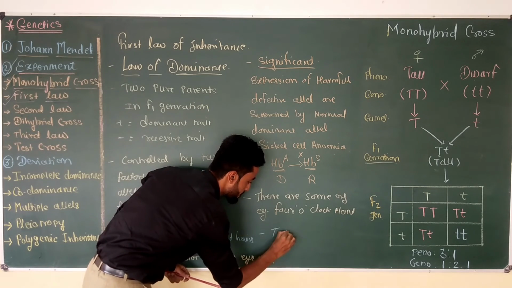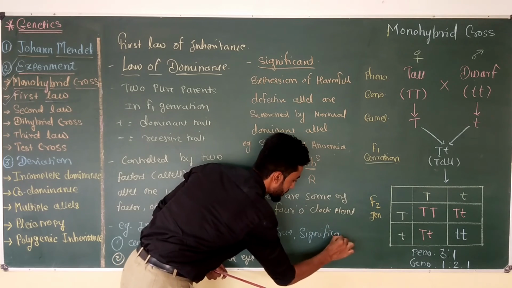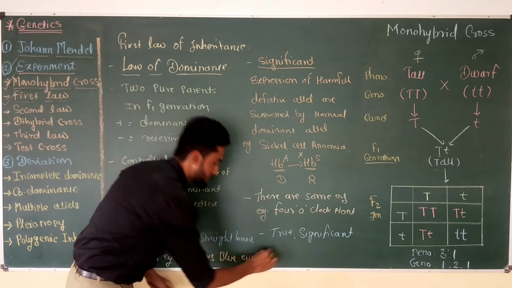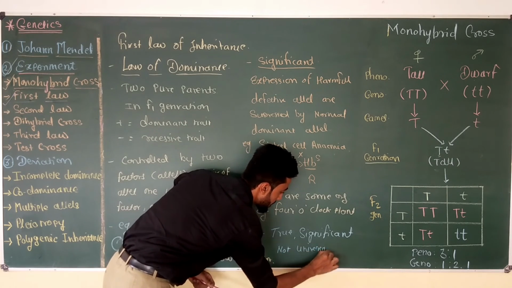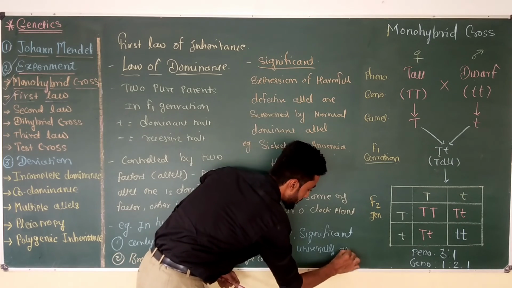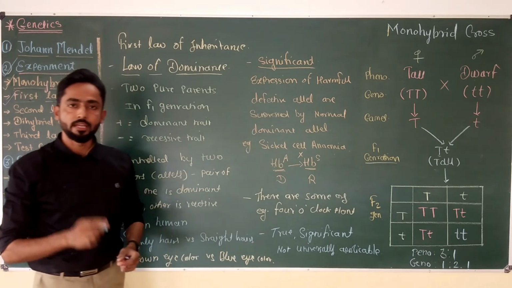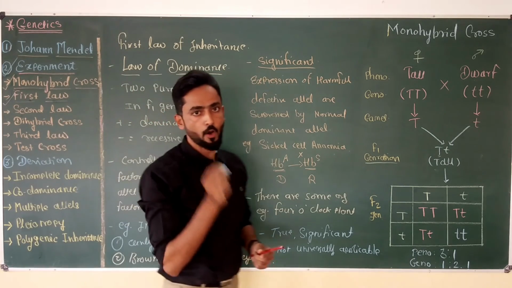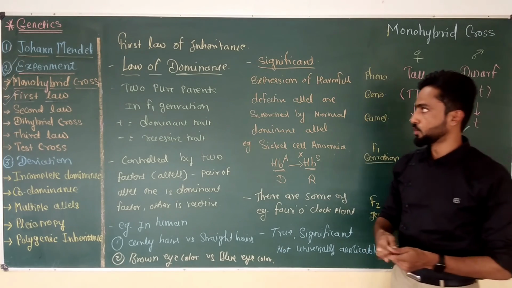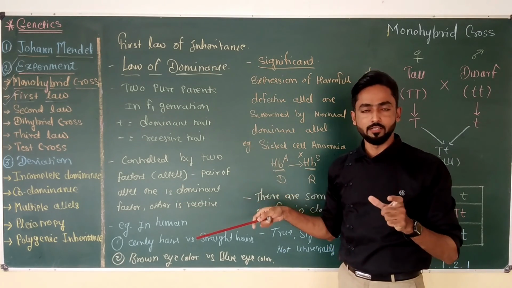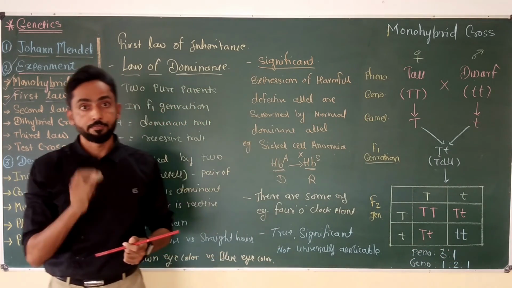It is true and significant, but it is not universally applicable. In nature, we can find a number of examples, a number of organisms, in which many characters do not show dominant and recessive type of inheritance. They either show incomplete dominance or they show absence of dominance.